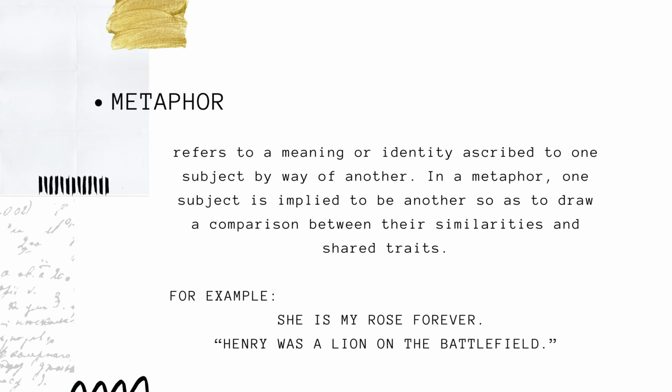In a metaphor, one subject is implied to be another so as to draw a comparison between their similarities and shared traits. So I want you to take a look at this example. First sentence, she is my rose forever. So here, a rose is substituted for love or feelings towards a person.